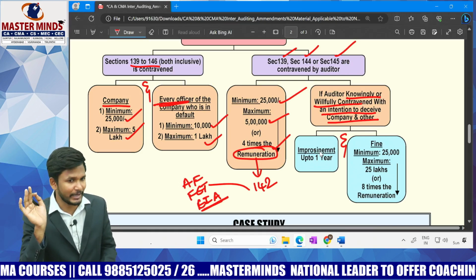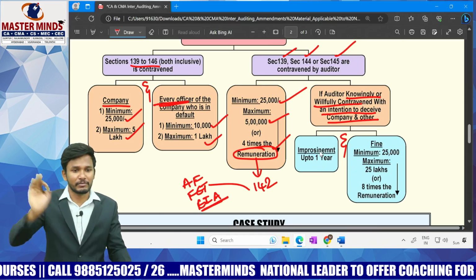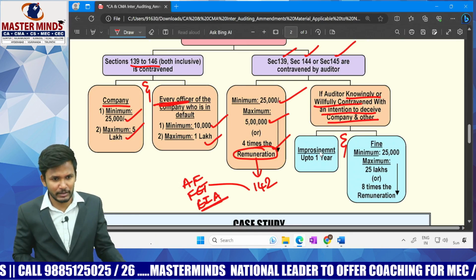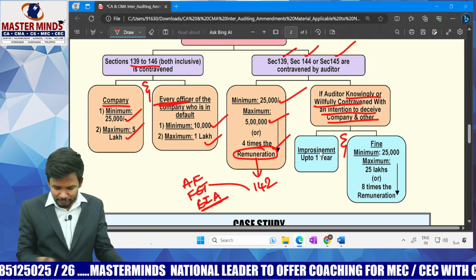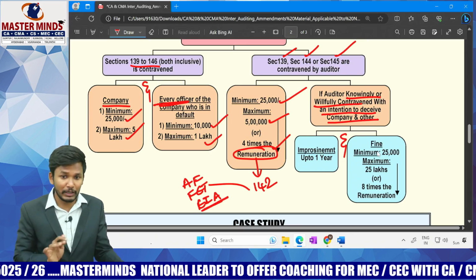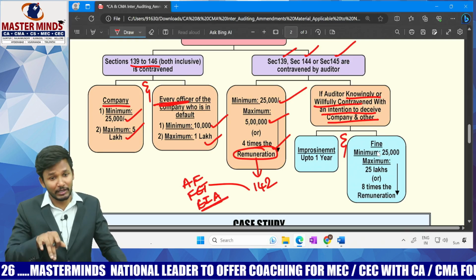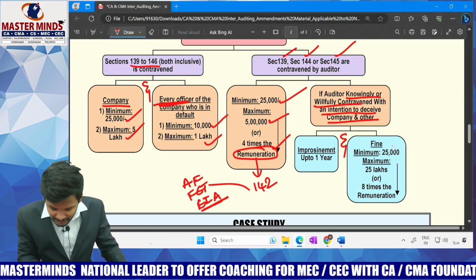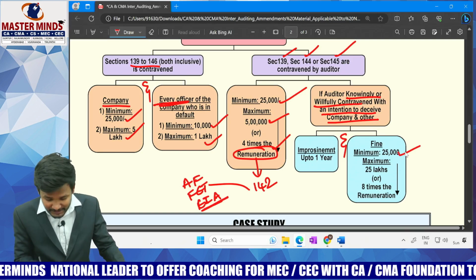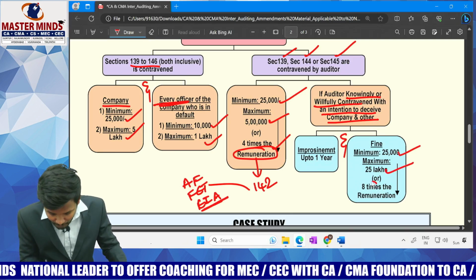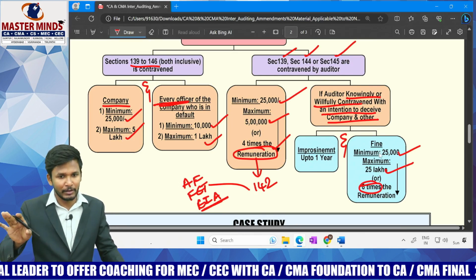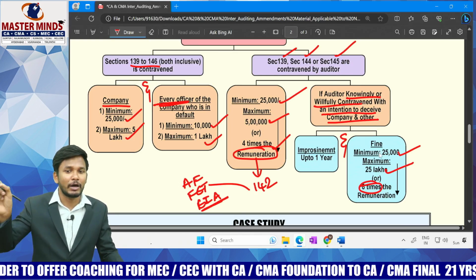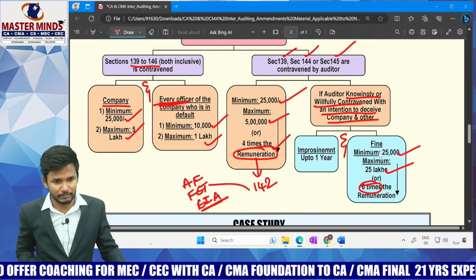The auditor should be sent behind bars for a maximum of 1 year. It cannot be more than that. That will be decided by the tribunal or the court accordingly. Further, not only imprisonment, along with imprisonment there is also a penalty. What is the penalty? Minimum 25,000, maximum either 25 lakhs or, here not 4 times but 8 times the remuneration, whichever is lower.